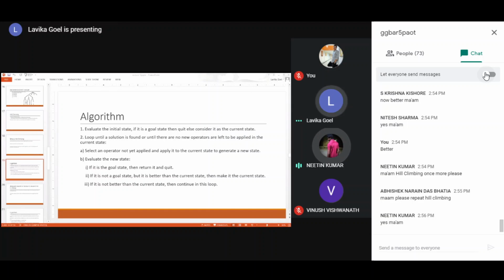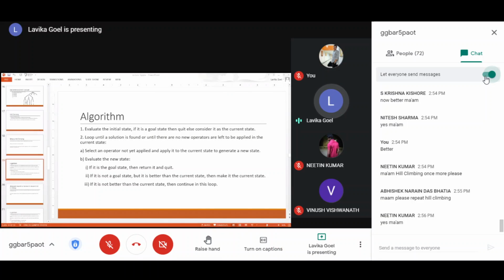Ma'am, how is it choosing a better state? So a better state is one that has a heuristic function. That heuristic function value indicates which solution is better. The current state will also have a heuristic function value, and the next states which you are generating will also have a heuristic function value. Now, if the heuristic function value of the next state is better than the current state, then it is a better state.